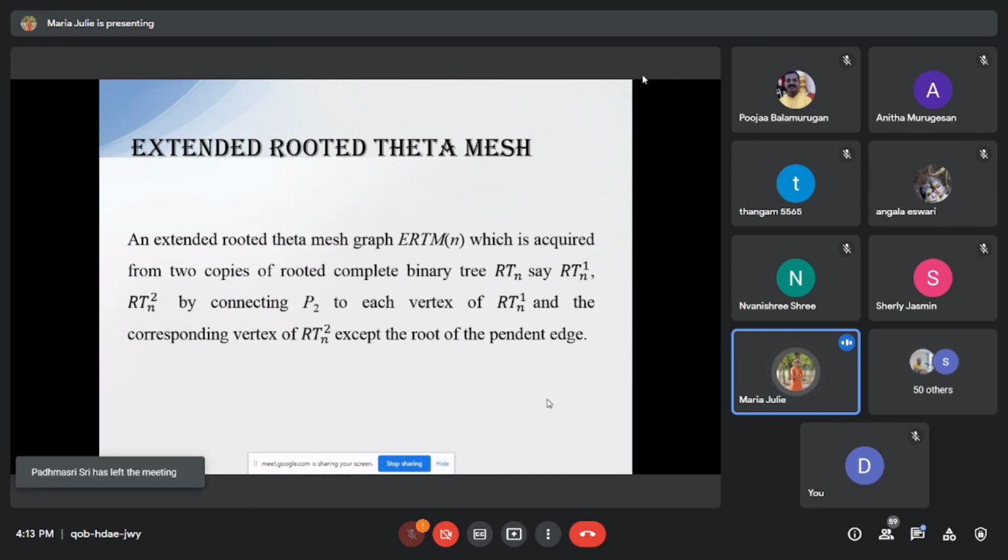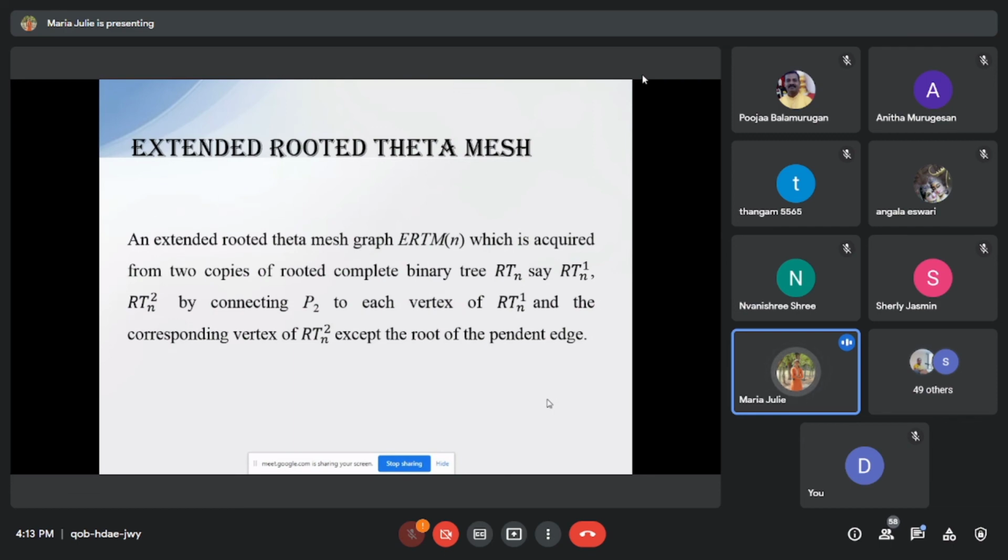The complete binary tree we denote as T_n, which has 2 power n minus 1 vertices. And the one rooted complete binary tree is obtained from T_n by attaching a pendant edge to its root, and it has 2 power n vertices.